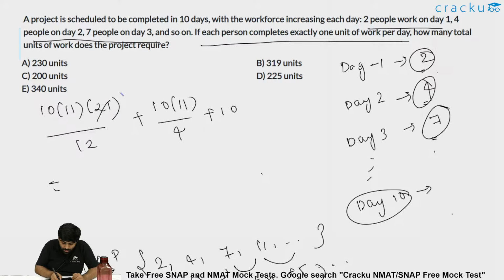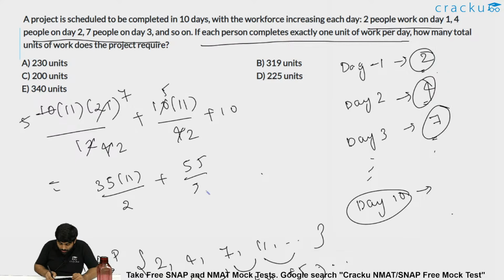This is nothing but 3 sevens are, 3 fours are, and this can also be written as 2 5s are, 2 2s are. We get 35 into 11 by 2 plus this can also be written as 55 by 2, right? Because this is 10 into 11 and 21 by 2: 3 sevens are, 3 fours are, then 2 5s are, 2 2s are. So 35 into 11 by 2 plus 55 by 2 plus 10.